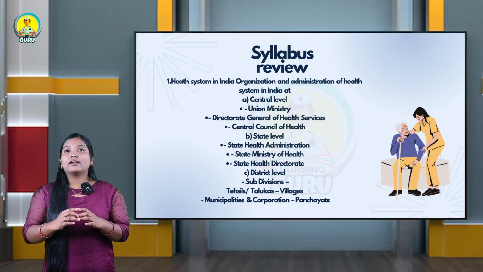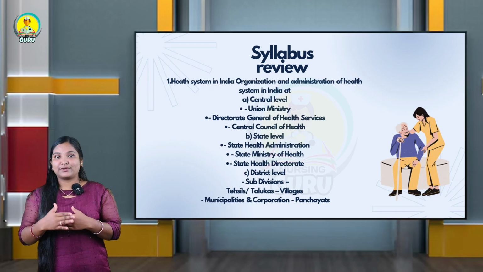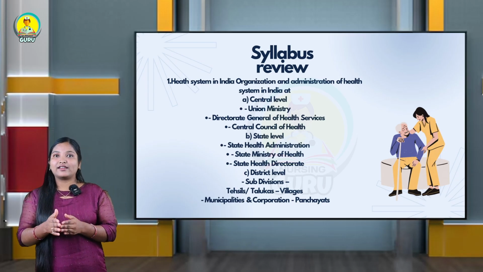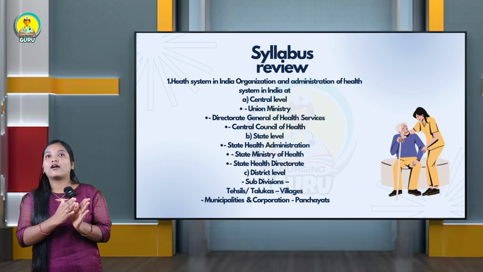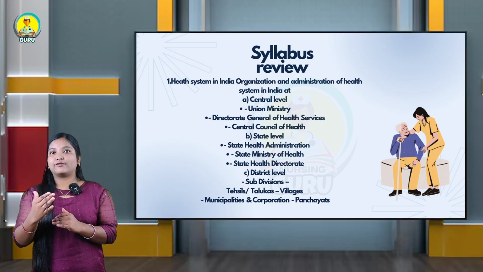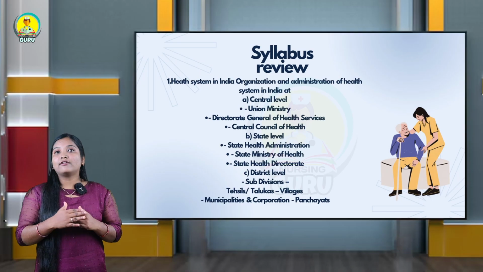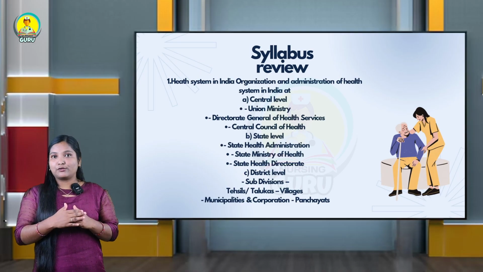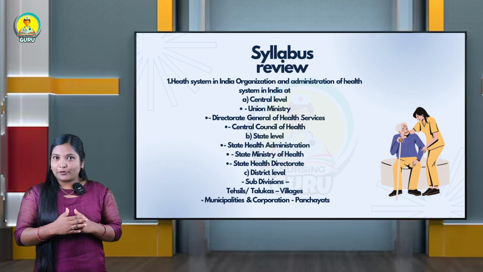By this unit the student will gain knowledge regarding the health system in India. In that, we mainly focus on the organization and administration of health system in India at various levels, which means the central level and the state level. Under the state level we have subdivisions like taluk, district level, rural level and corporation level.